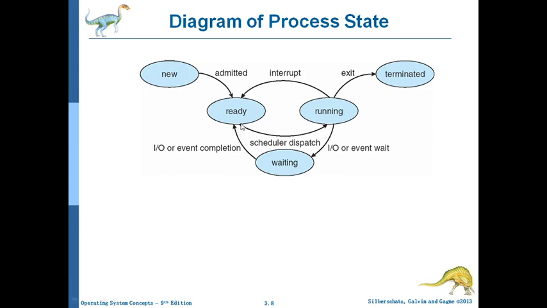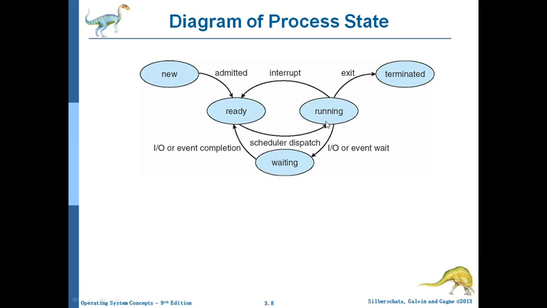You may have 4 programs, and out of those only one is picked up by the scheduler. It may use some criteria, and based on that criteria a program is picked up. We call this the scheduler dispatch. On scheduler dispatch, the process changes its state from ready to running.